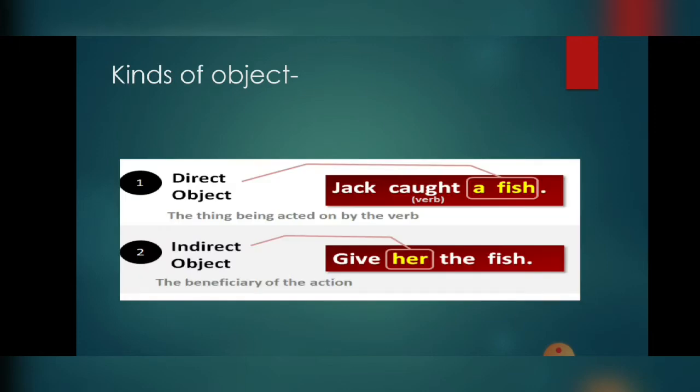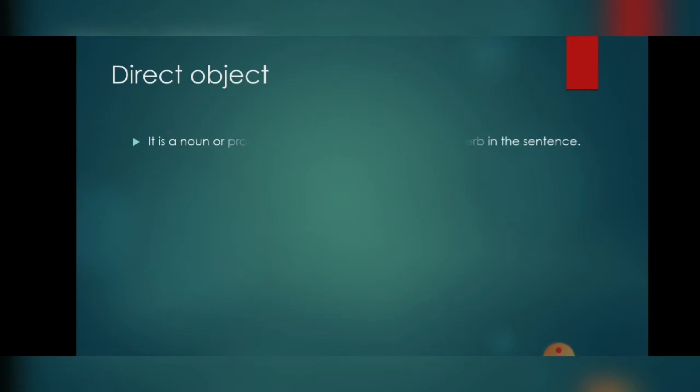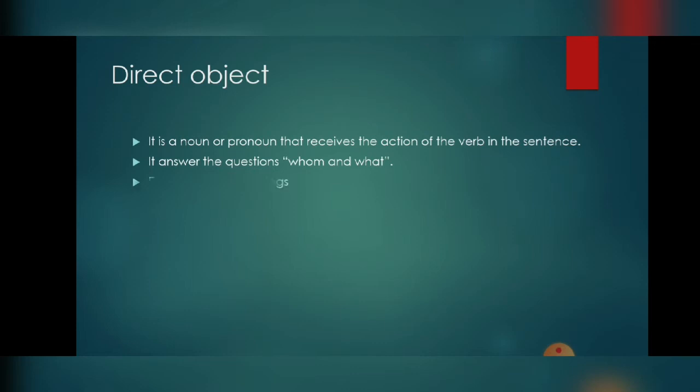Now, kinds of objects. There are two types of objects: direct object and indirect object. First we will talk about the direct object. It is a noun or pronoun that receives the action of the verb in the sentence. When we have to identify the direct object, we have to make a question by using whom and what.